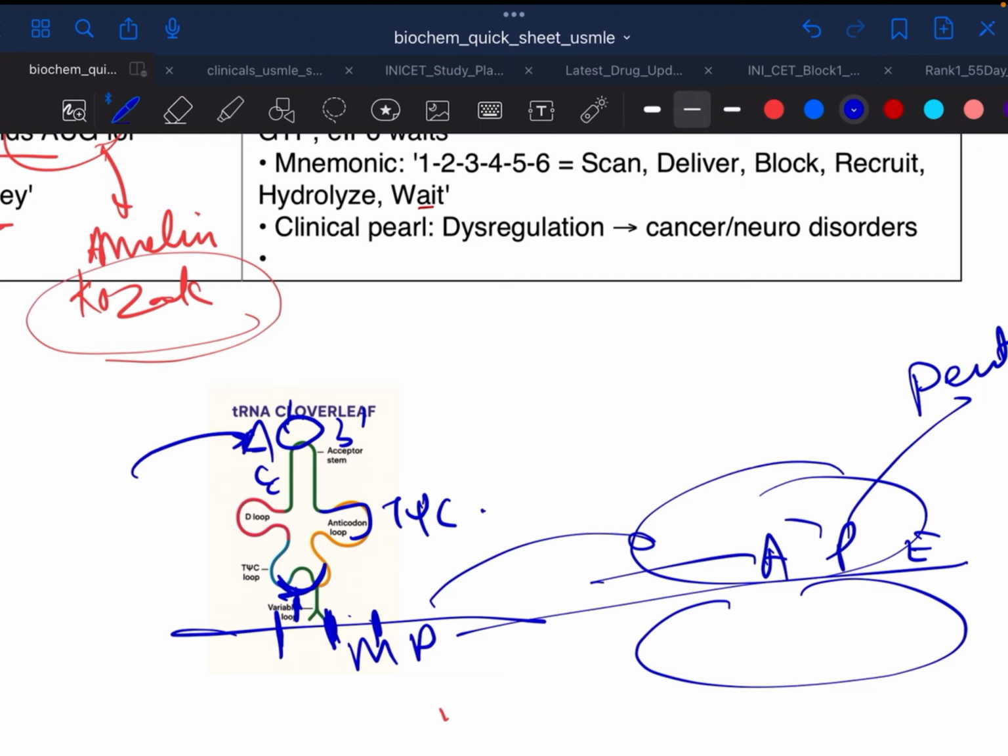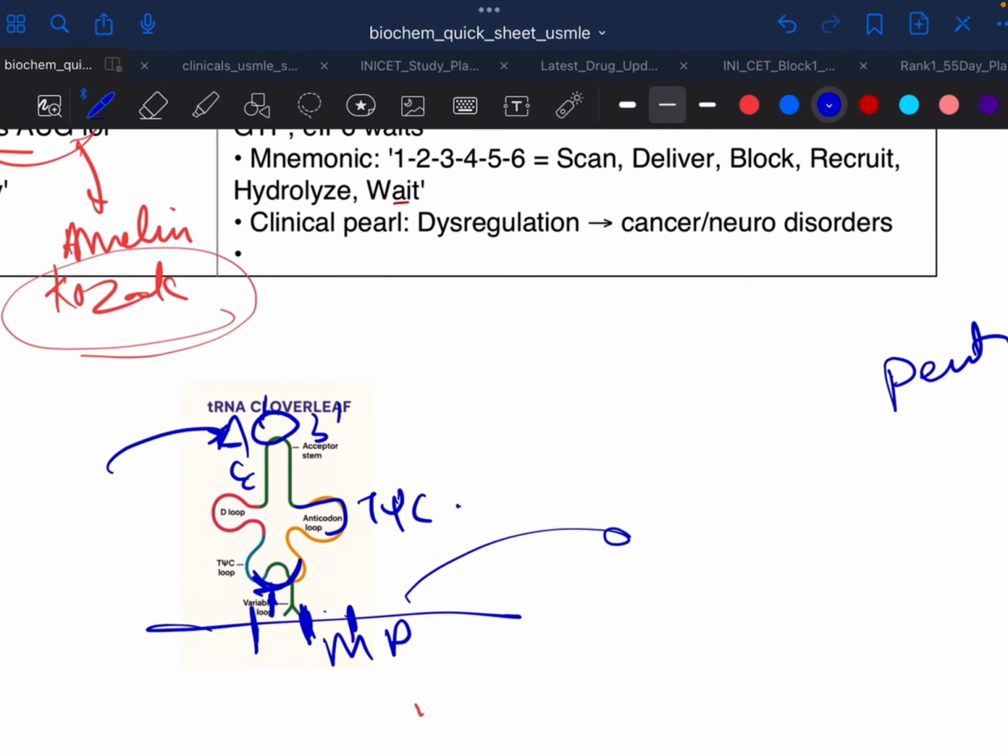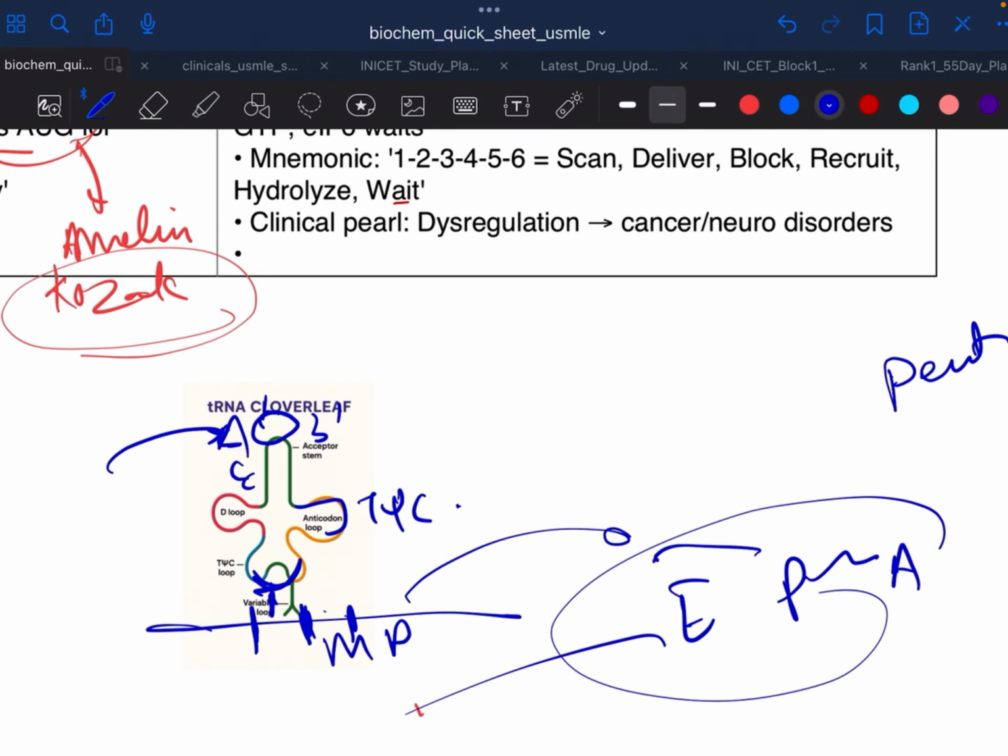Okay, peptide bond. Again, this is the acceptor site, this is the exit site, and this is peptide bond formation. Then they require tRNA synthetase, and that is called charging.